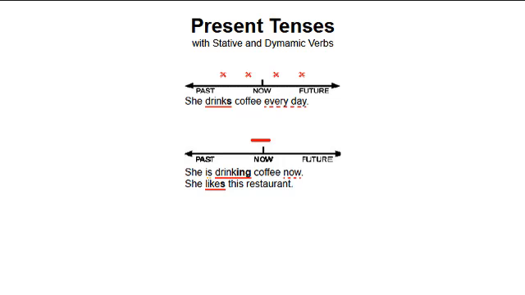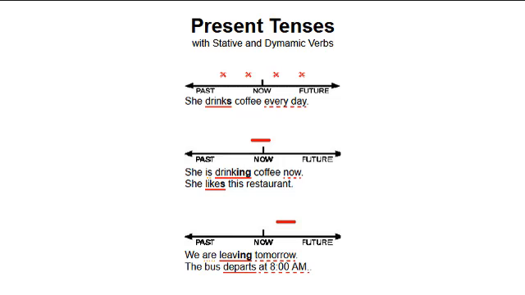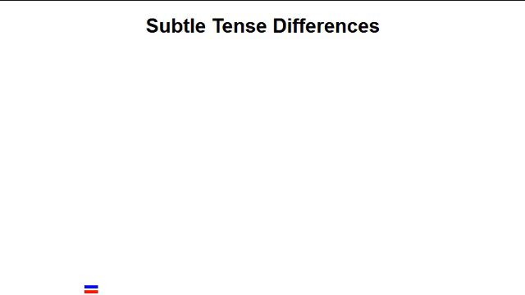The present tenses of dynamic verbs can also refer to the future. Consider, "We are leaving tomorrow." "The bus departs at 8 a.m." Adverbs of time are essential for indicating when actions occur.